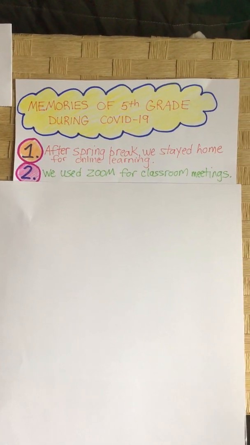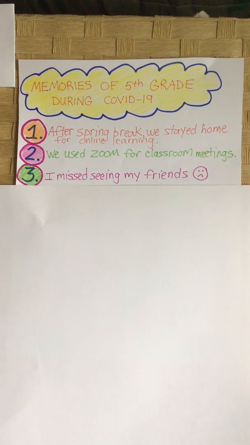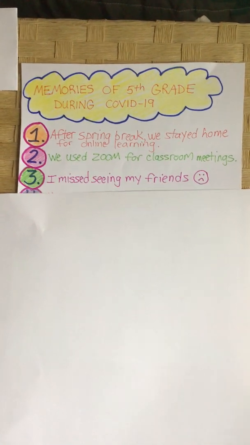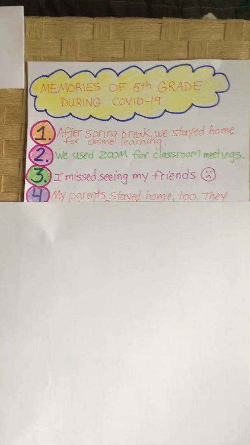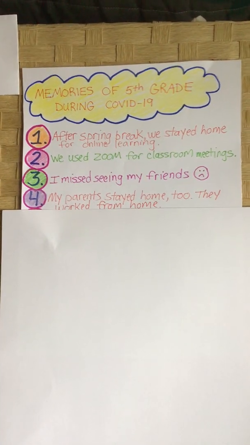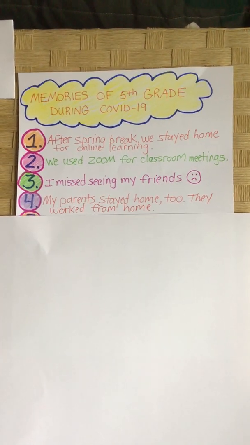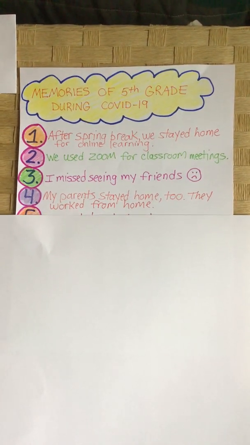Write about how you felt. Number 3, I said I missed seeing my friends. I bubble lettered the 3 and I colored it in. I put a circle around number 4, colored it in, and said if I was a student, I might say, my parents stayed home too. They worked from home. Some of you had parents that did this, and some of you had parents that worked. You might want to write that.